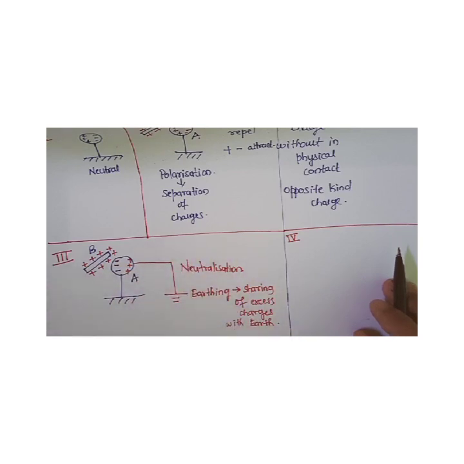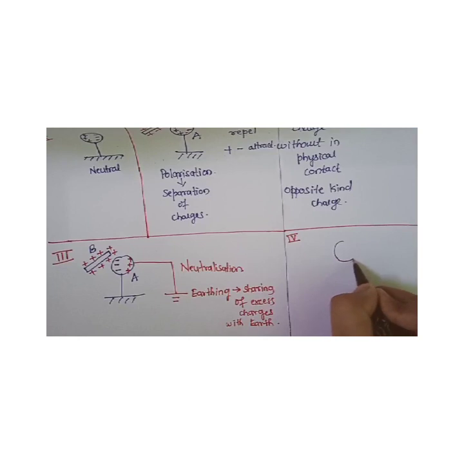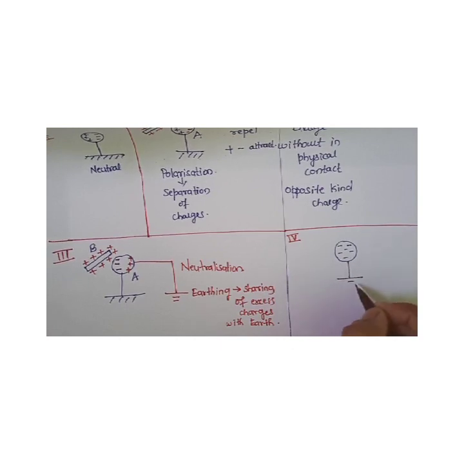Once neutralization is done, keeping it still, finally we remove body B. After removing body B, we get body A negatively charged. All these negative charges now spread out uniformly over body A. This is how the induction process takes place.